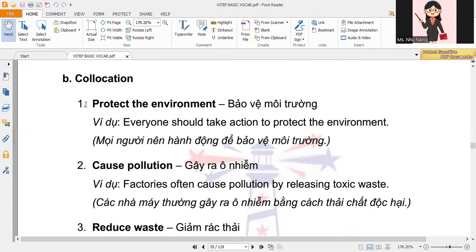Collocations. 1. Protect the environment. Example, everyone should take action to protect the environment. 2. Cause pollution. Example, factories often cause pollution by releasing toxic waste.